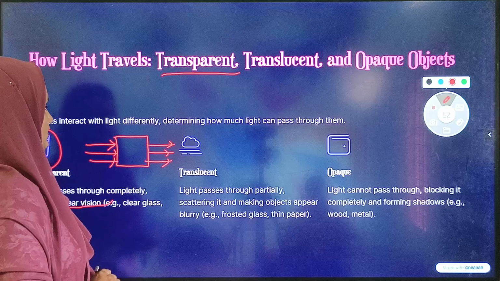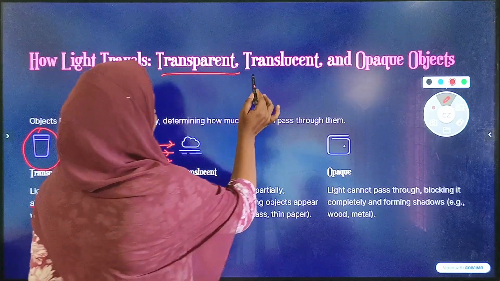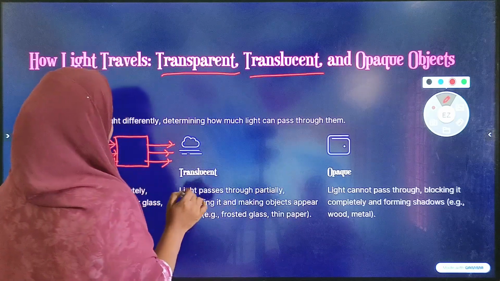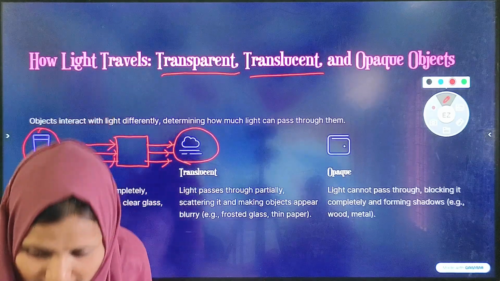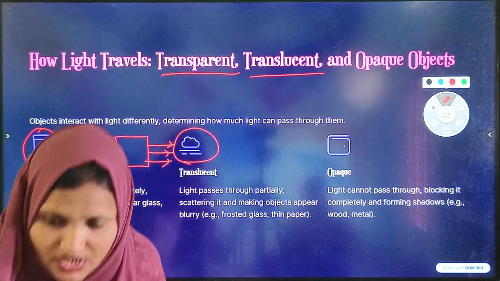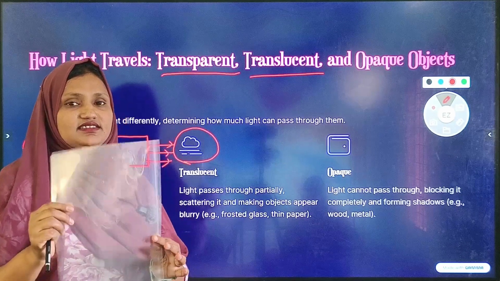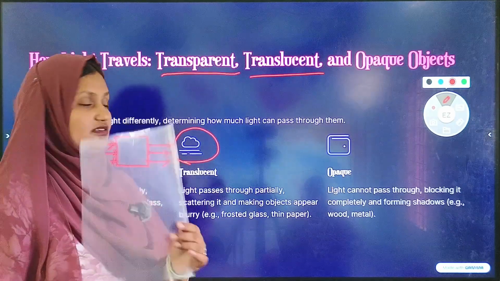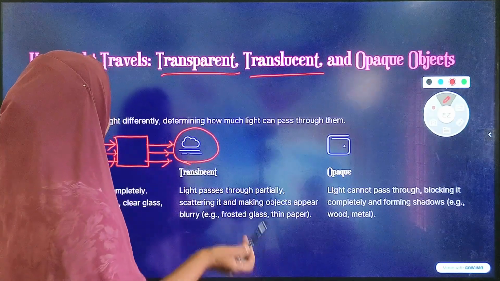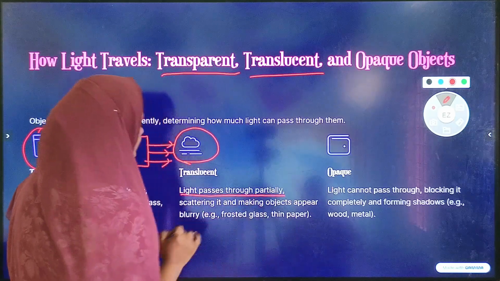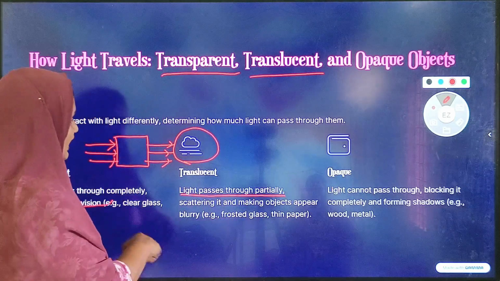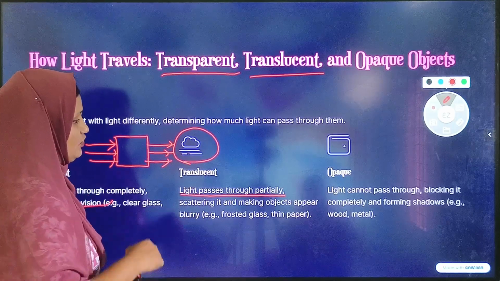Next is our translucent object. So this is our translucent object. I have one real example of a translucent object. Now what is the work of a translucent object? See, light passes through partially. It cannot pass all the light.